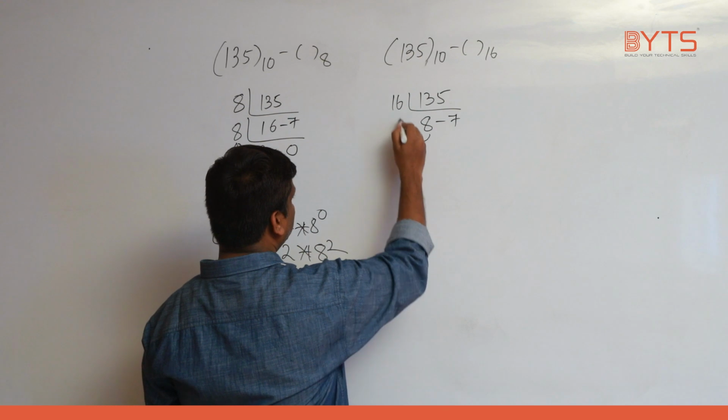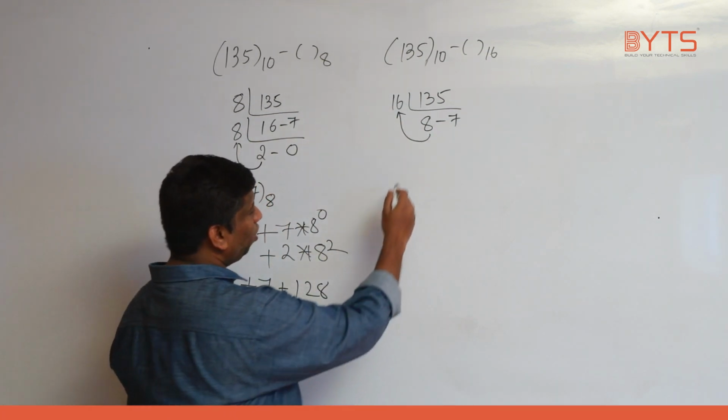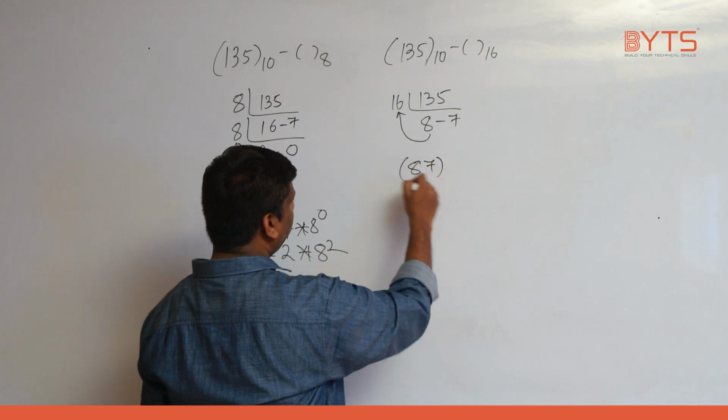So 8 is less than 16. Stop. So what is the equivalent value? Can you please tell? 87 base 16.